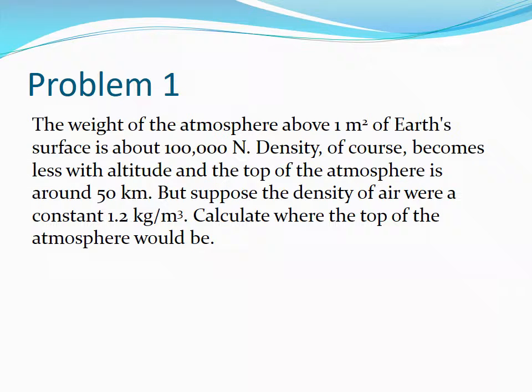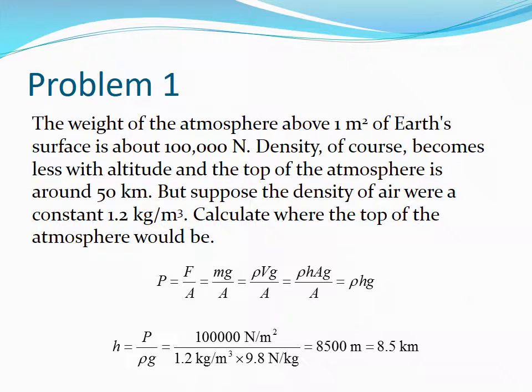The weight of the atmosphere above 1 square meter of Earth surface is around 100,000 newtons. Density, of course, becomes less with altitude, and the top of the atmosphere is around 50 kilometers. But suppose the density of air were a constant 1.2 kilograms per cubic meter. Calculate where the top of the atmosphere would be. Pause the video to work on the problem. Using our pressure equation, the top of the atmosphere would be 8.5 kilometers.